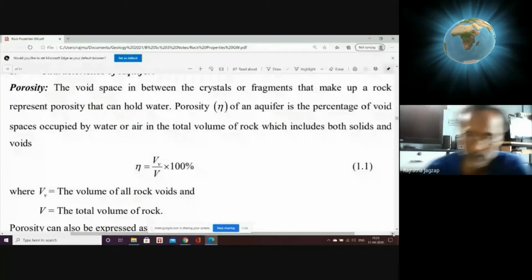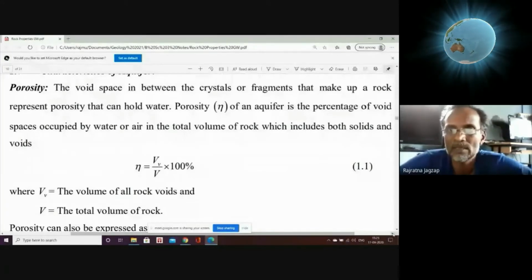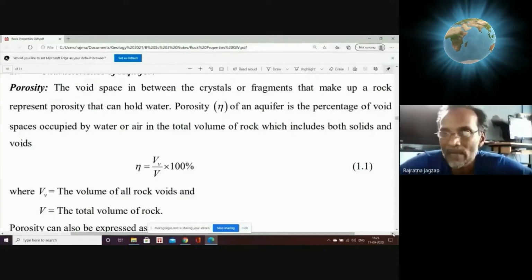Porosity, the void space in between the crystals or fragments, let's say interparticular space, that makes up a rock.